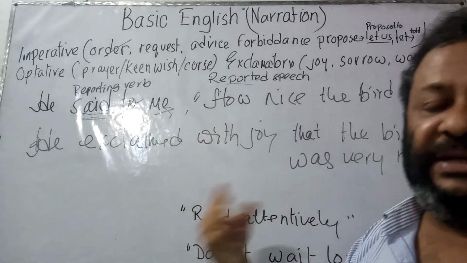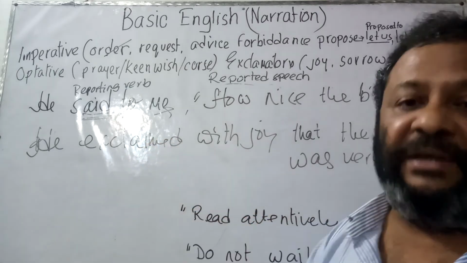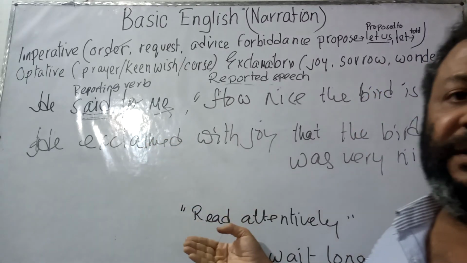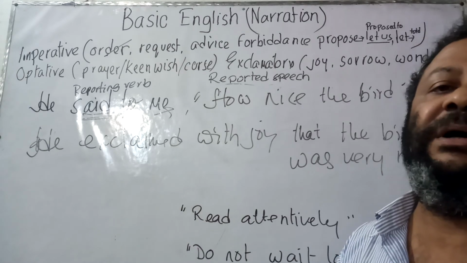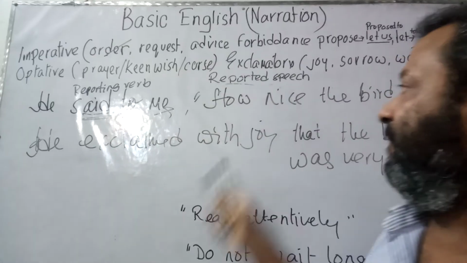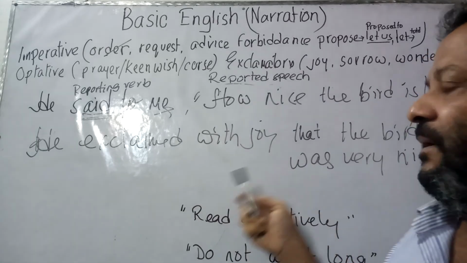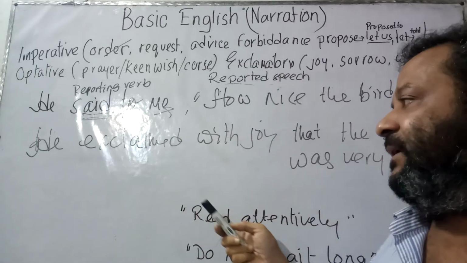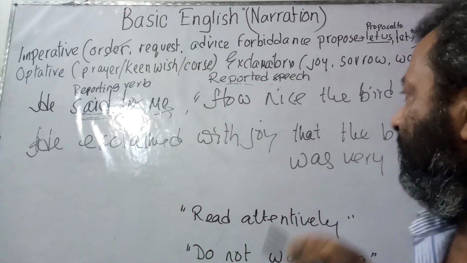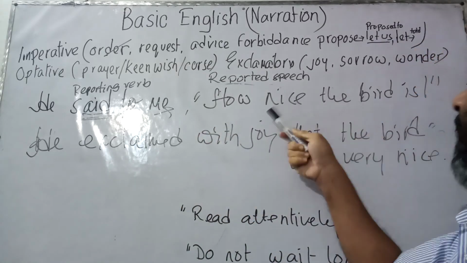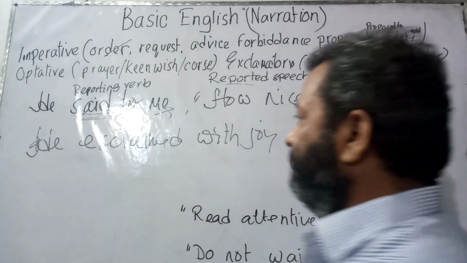That is why it's an exclamatory sentence, and the way of writing in the indirect form is that whenever we would express our joyous moment or the moment of sorrow, we would use "exclaimed". Now if it is a joyous idea, we would say "he exclaimed with joy". Now if there was a sorrowful incident, we had to say "he exclaimed with grief". Now it's a joyful incident, "How nice the bird is", so he exclaimed with joy that the bird was very nice.